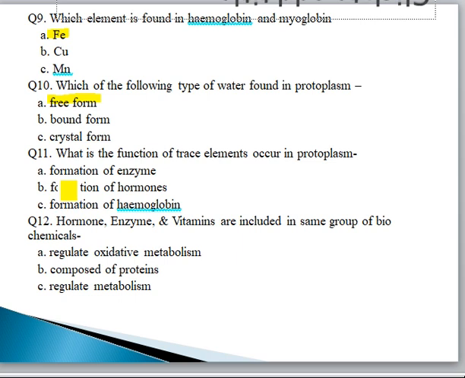Now, what is the function of trace element occurring in protoplasm? Formation of enzyme, formation of hormone or formation of hemoglobin? So the correct option is formation of enzyme. Hormone, enzyme, vitamin are included in the same group of biochemicals. They regulate oxidative metabolism, are composed of proteins, or regulate metabolism. The correct option is regulate metabolism. So we move on to the next slide.